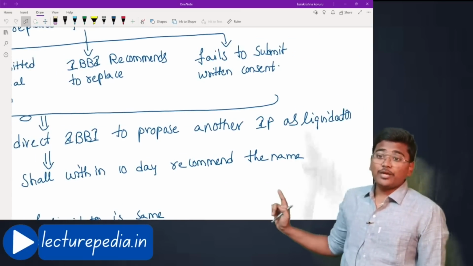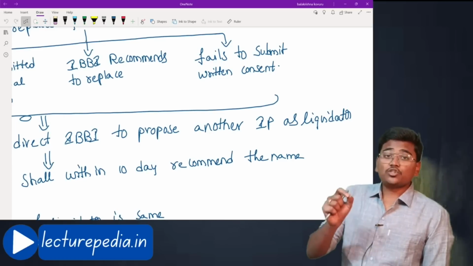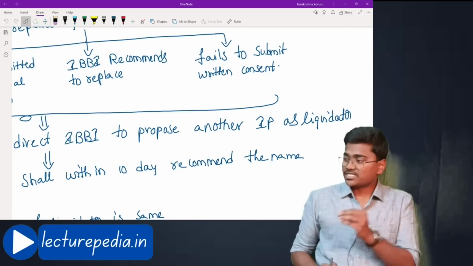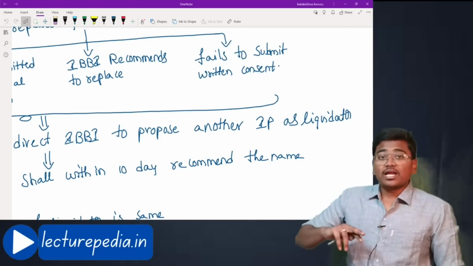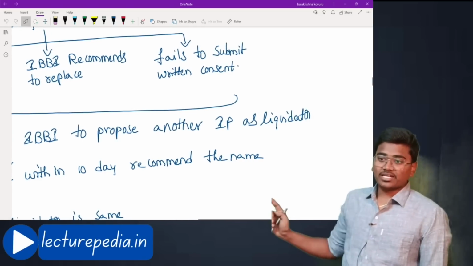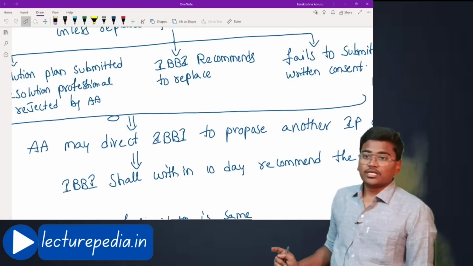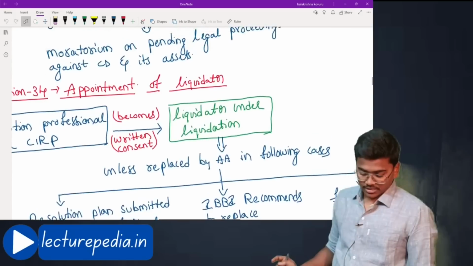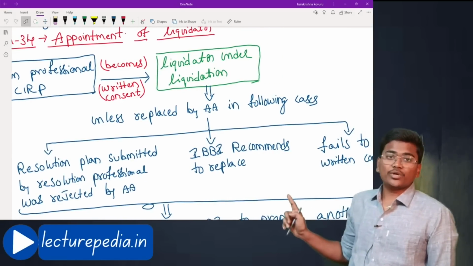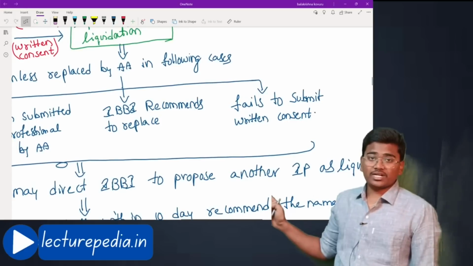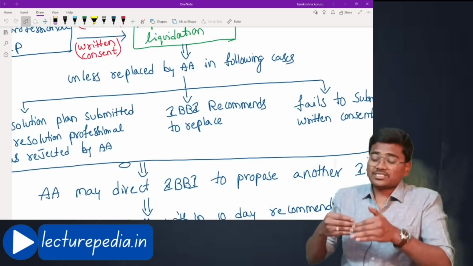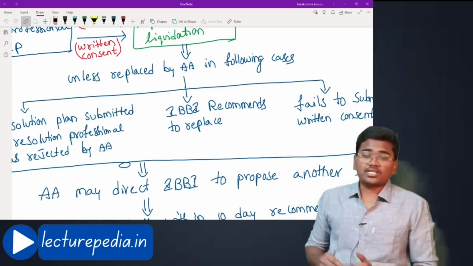Second situation, IBBI recommends to replace, that is Insolvency and Bankruptcy Board of India doesn't want to continue this resolution professional as a liquidator. Even in that case also, a person other than resolution professional can be appointed as a liquidator. And the final case is fails to submit written consent. Here we have discussed that if resolution professional wants to continue as a liquidator, he should give a written consent. If he fails to give a written consent, even in that case also, a person other than resolution professional will be appointed as a liquidator of the company.